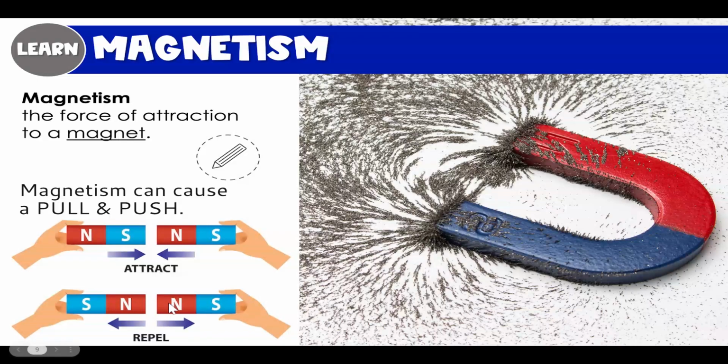I'm sure you've tried to hold up two sides of a magnet and they did not want to touch. It's kind of a weird sensation. You try to push them together and it's like there's some imaginary force there. Well, it kind of is. It's magnetism that is keeping those two objects away from each other. So there's a push. So magnetism can cause push or pull.